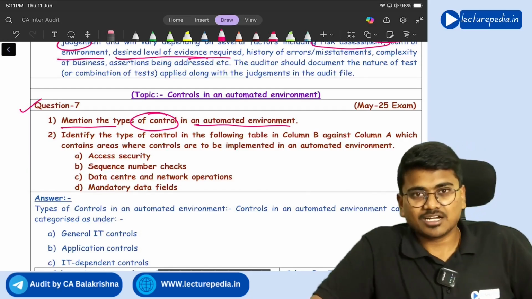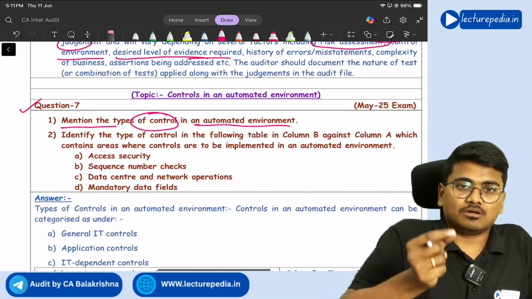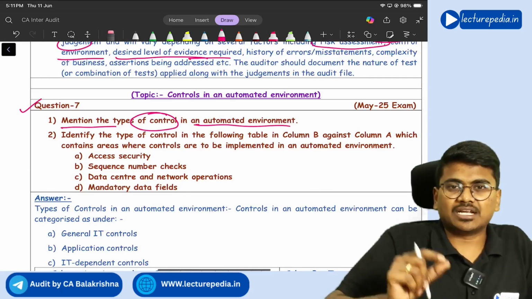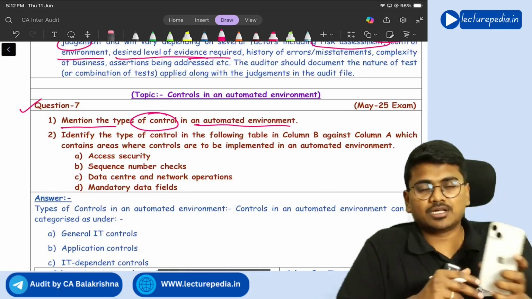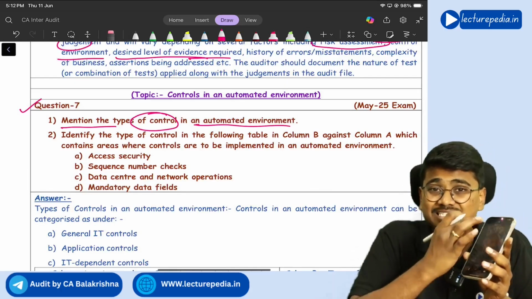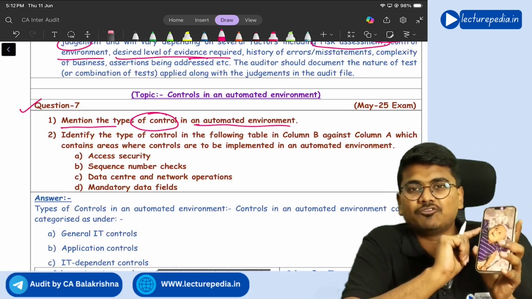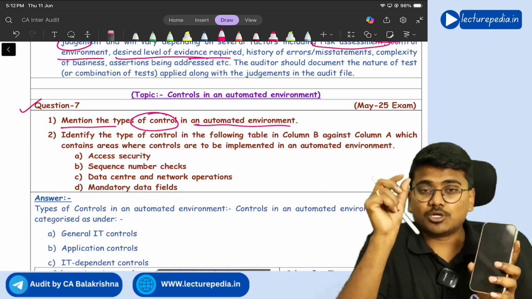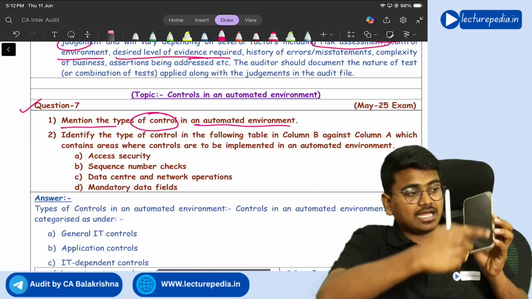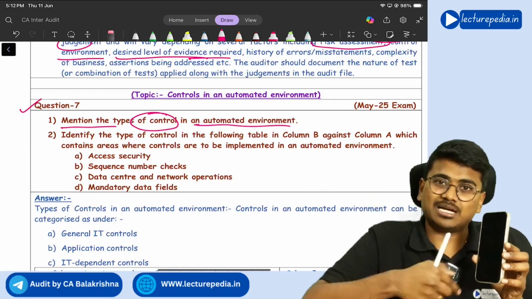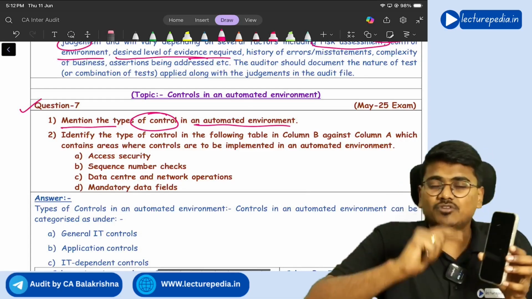Okay, so to remember easily, general IT control means for your mobile phone you will be having a screen lock. That screen lock which you have for your mobile phone is a general IT control, because that screen lock will protect your complete mobile phone. All the applications that are there in this mobile phone will be protected.